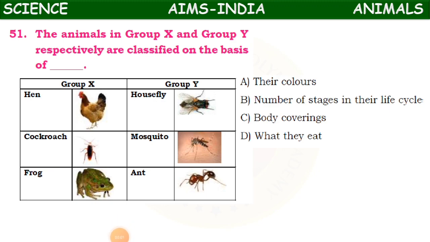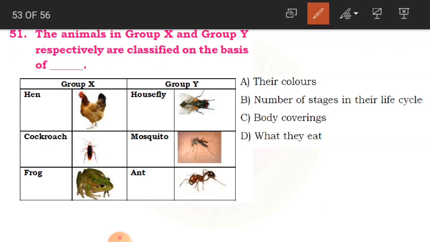Animals in group X and group Y respectively are classified on the basis of dash. See, children, in the picture you can observe group X animals and group Y animals. So this hen, cockroach and frog belong to group X, whereas housefly, mosquito and ant belong to group Y. So they are classified, in the sense they are divided as different groups.